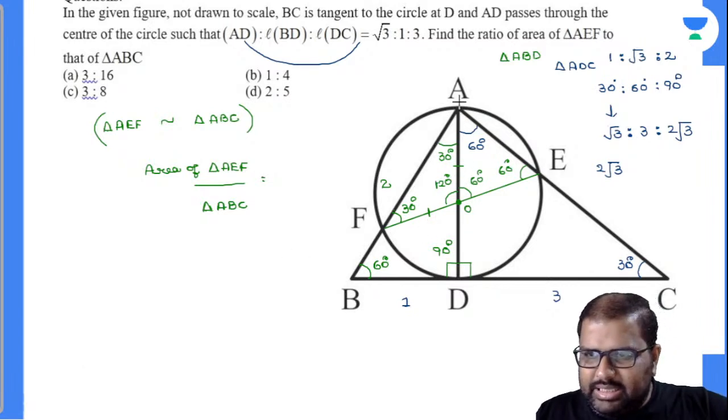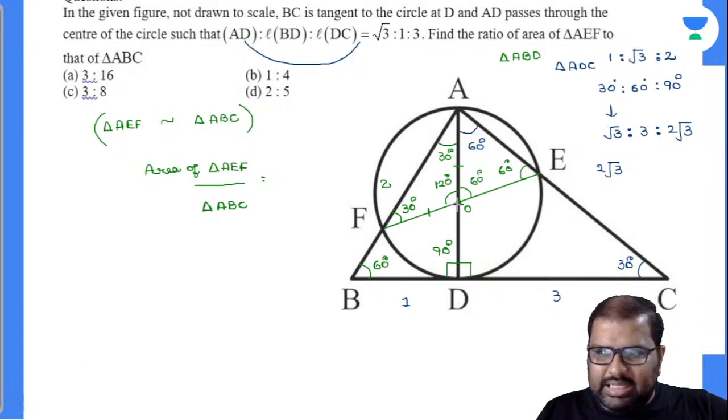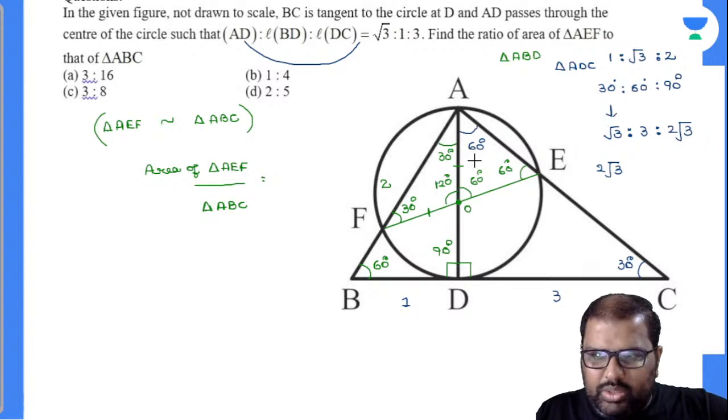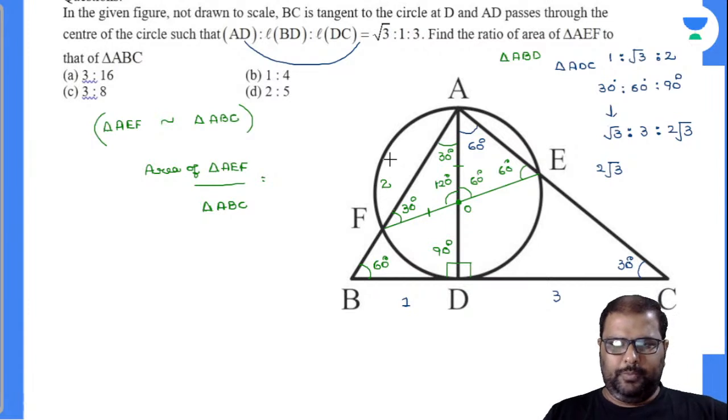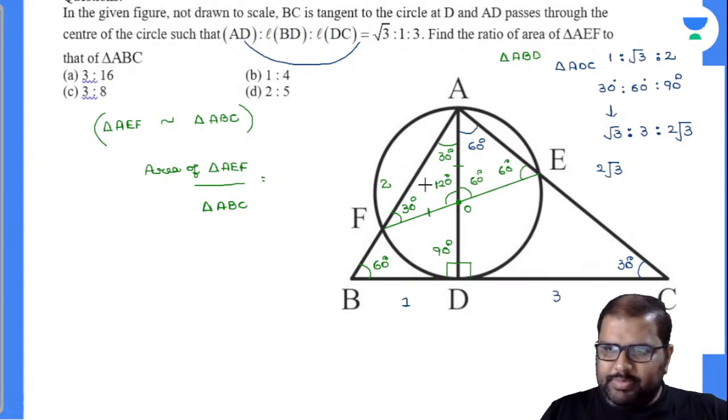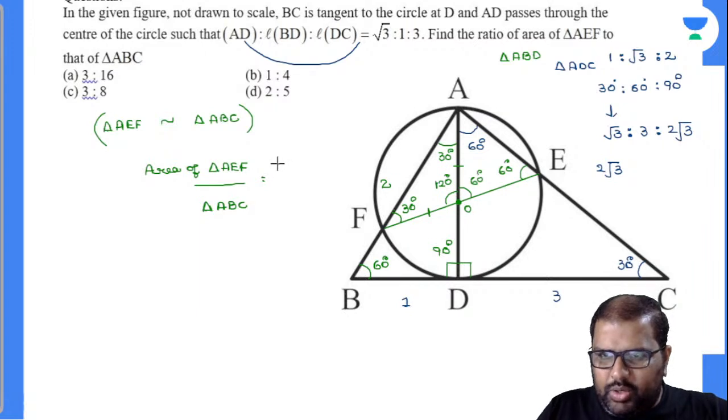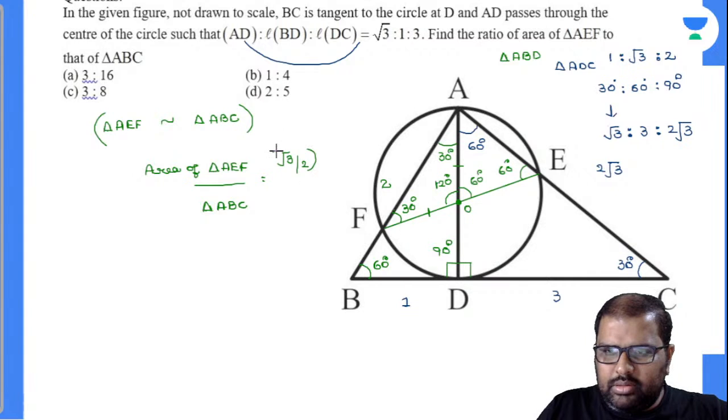Now see here, this complete value is root 3. This is exactly half. This will be root 3 by 2. Am I right or wrong? Please let me know, yes or no. Yes, perfectly. AO value is root 3 by 2. OD value is root 3 by 2. So will this be root 3 by 2 whole square divided by root 3 whole square?